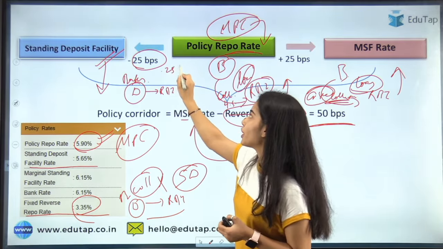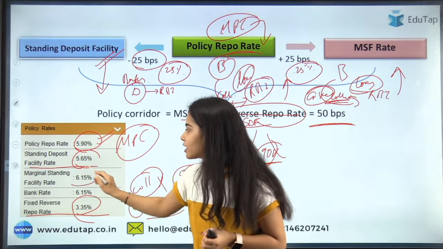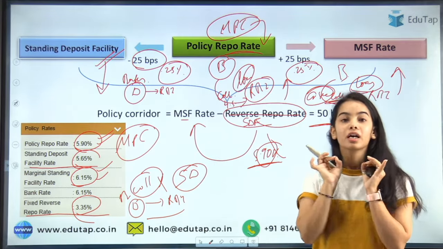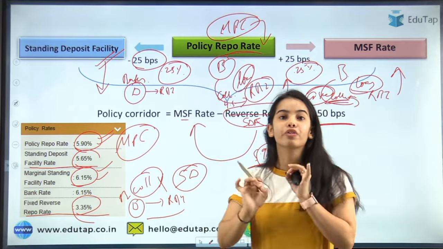So the SDF has become 5.65%. And the MSF is higher than the repo rate by 0.25%, so the marginal standing facility has become 6.15%, 25 basis point higher than the repo rate.